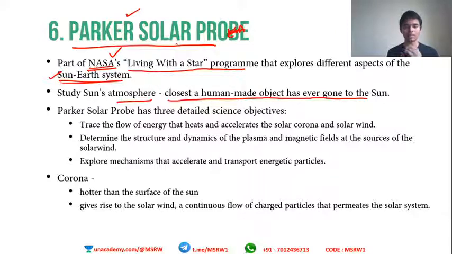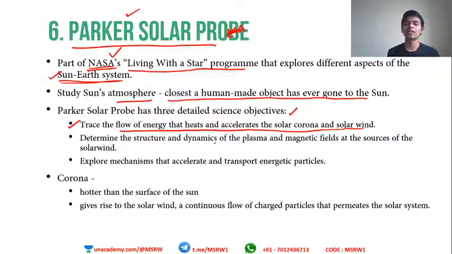Okay, Parker has been the only man-made object that came that close to the Sun. So Parker Solar Probe has three detailed scientific objectives. What were the objectives? One, trace the flow of energy that heats and accelerates the corona and solar wind. Solar wind is a very common phenomenon, and we are studying it. And to trace the flow of energy, Parker was used.